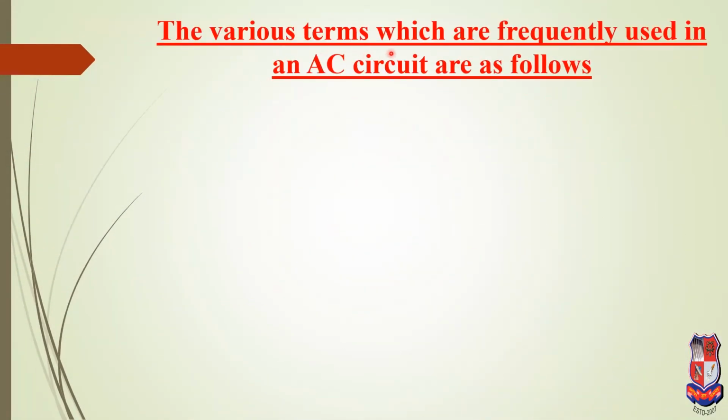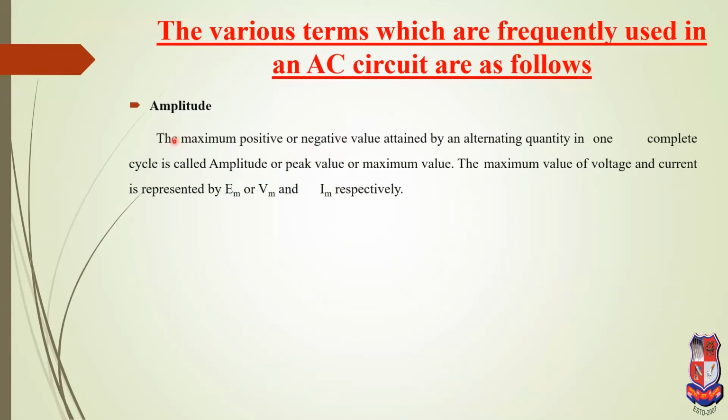The various terms which are frequently used in AC circuits are as follows. First one, amplitude. What is amplitude? The maximum positive or negative value attained by the alternating quantity in one complete cycle is called the amplitude or peak value. Sometimes it is also known as the maximum value. The maximum value of alternating voltage and current is represented by capital Em or Vm or Im.